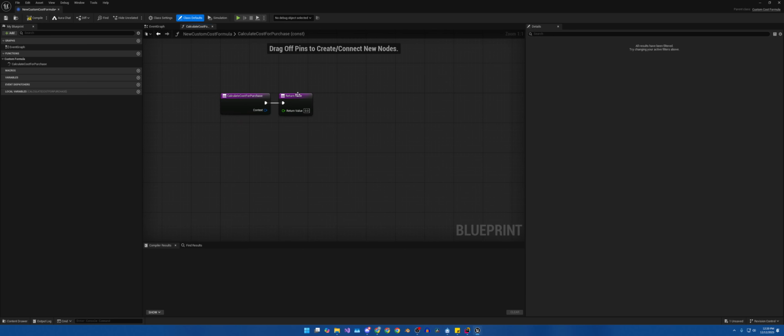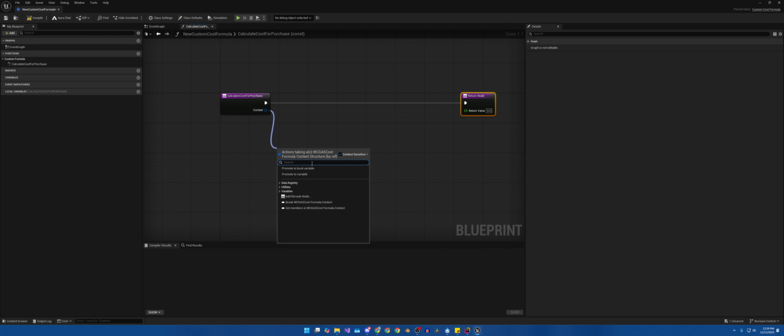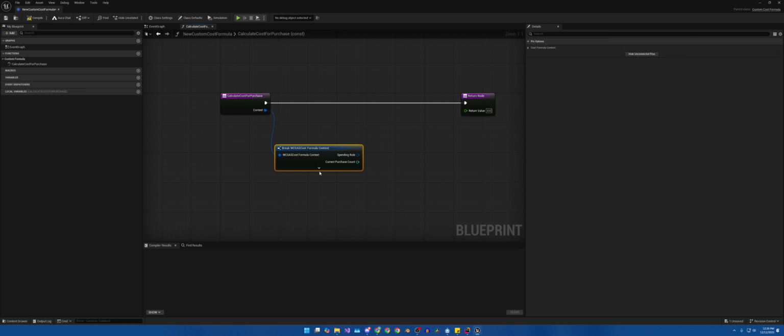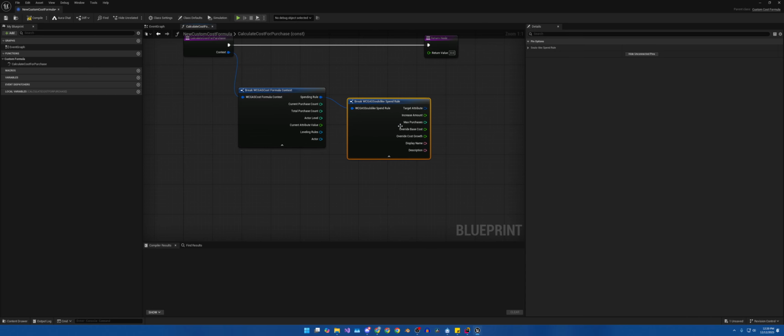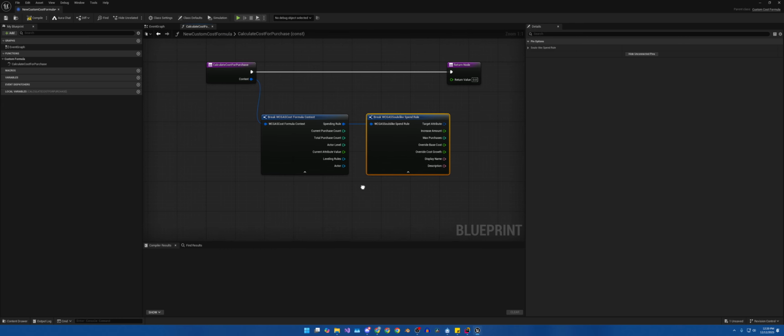function to override. And this one has even less because obviously we're not keeping track of levels, at least not in the same way. And if we go ahead and break this open, this gives you everything that you may need. Spending rules here is the structure. So we can go ahead and break this again, and it gives you more information. So there's really a lot that you can do to create your own unique experience.